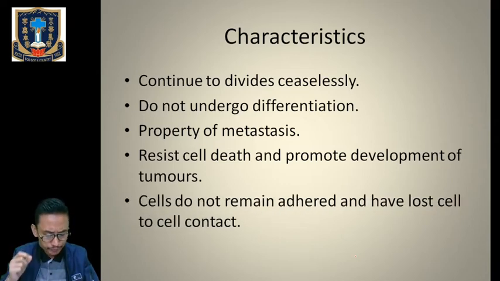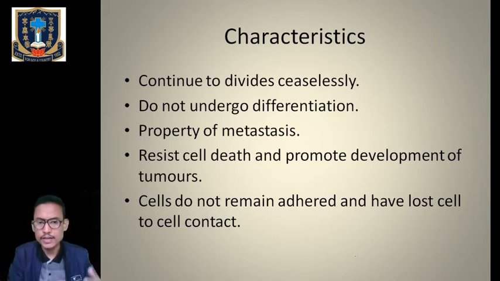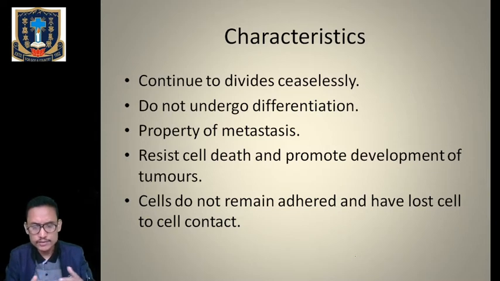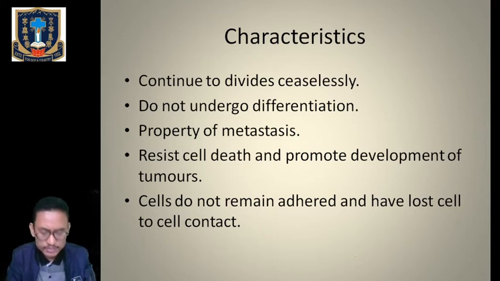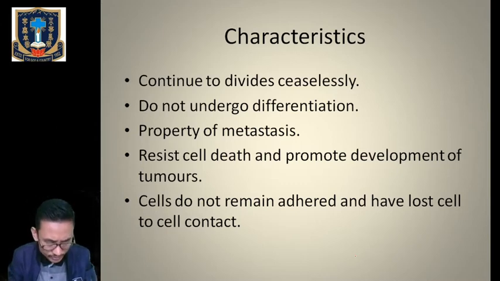Then the most important property is that in normal cells we will find cell to cell contact inhibition. One cell will control the growth of another cell. But in the case of cancerous cells, this cell to cell contact inhibition is not there. That's why they will form an overgrowth of cells. We will find a lump of growth of cells which is called tumor. So loss of contact inhibition is there in the case of cancerous cells.